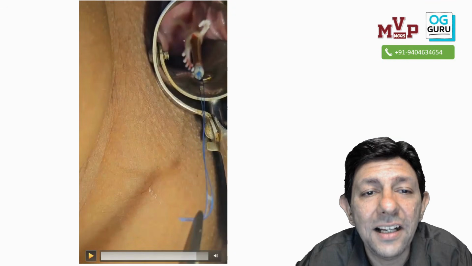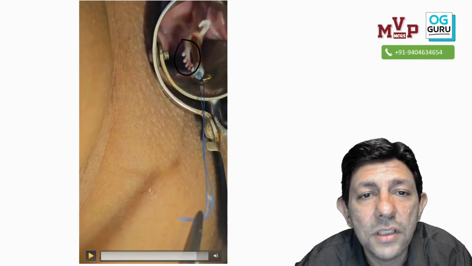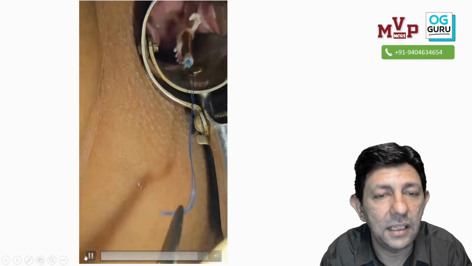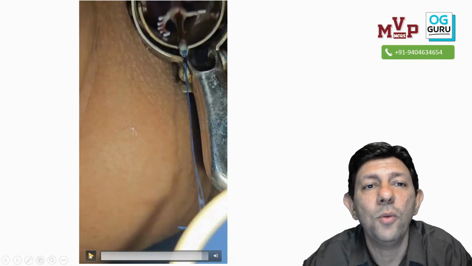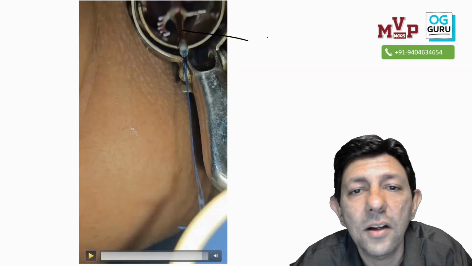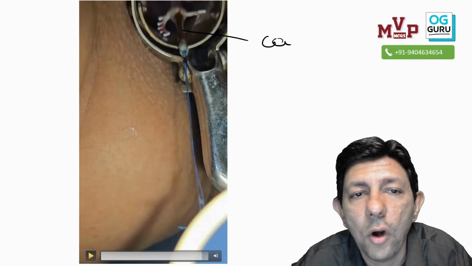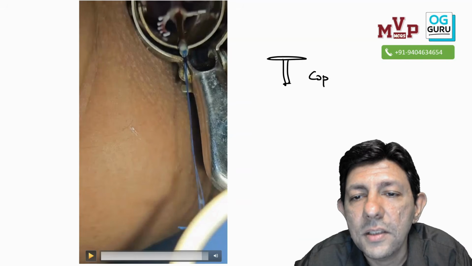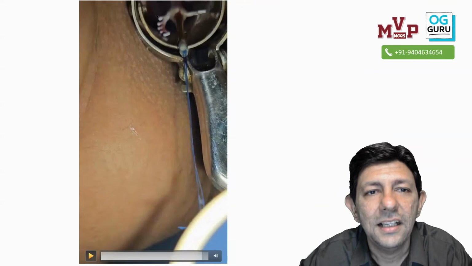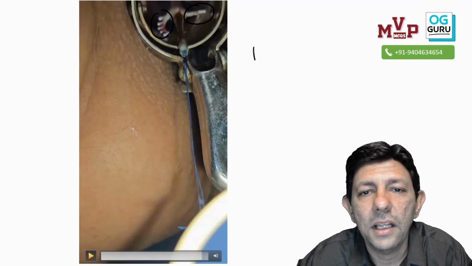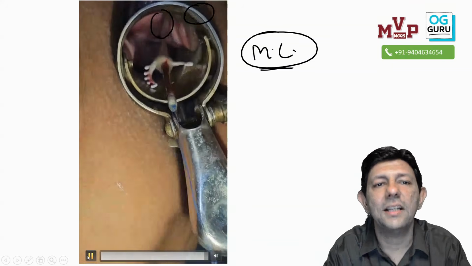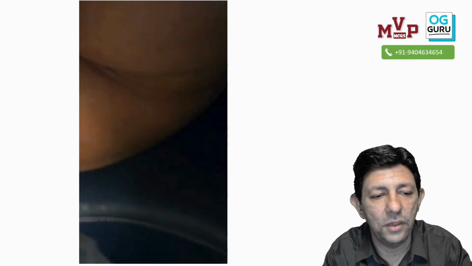Is it a copper T? No. Can you see these serrated fins-like things? Serrated fins. Now it is much more clear, isn't it? So this is a copper wire, but this is not a T-shaped device. This is not a copper T. This you can see. This is a multi-load device which has come out. Isn't it very clear towards the ending?